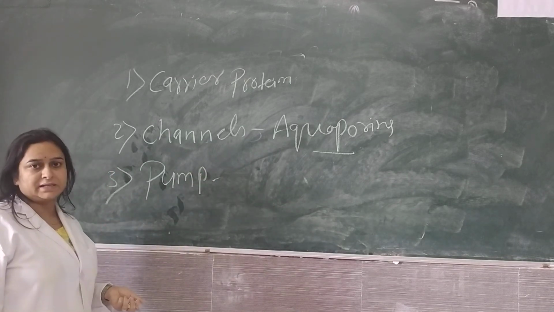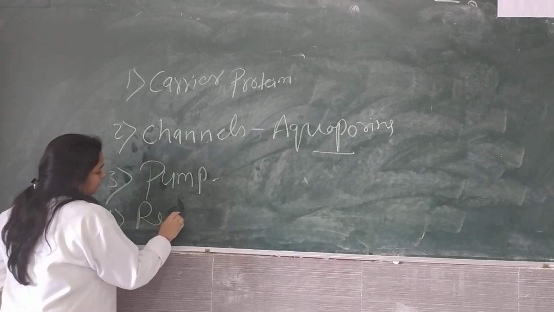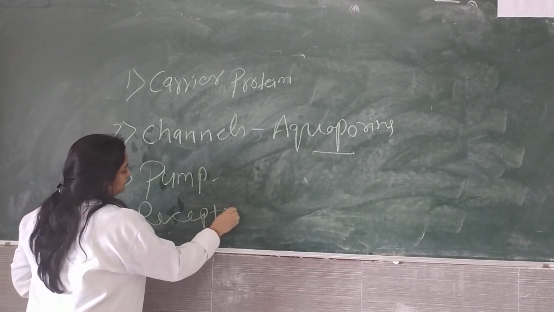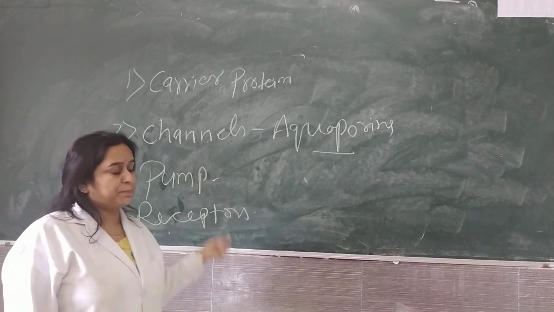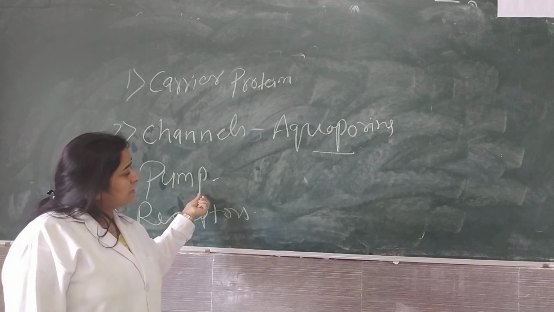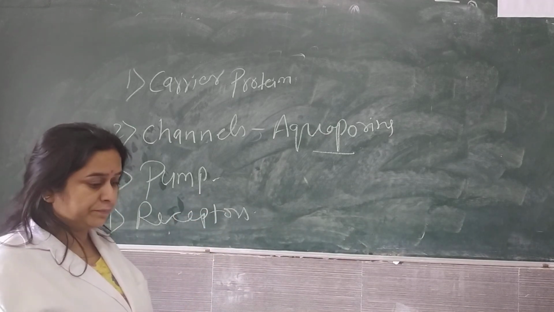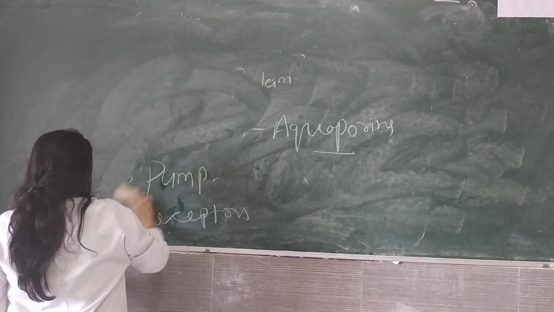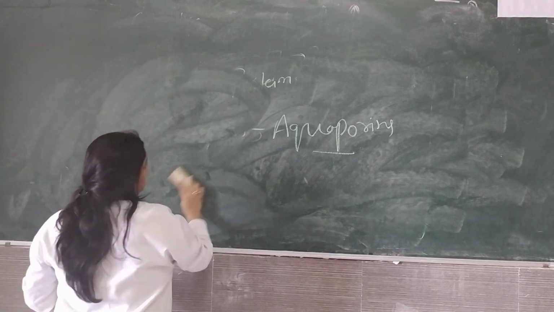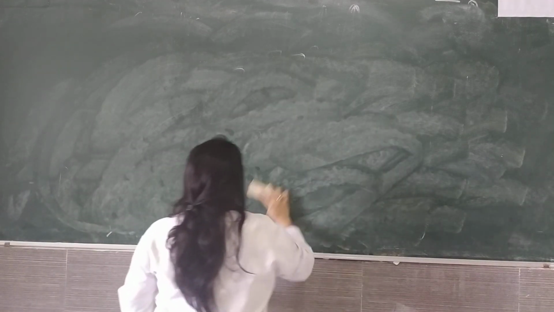Protein also acts as a receptor. These are a few functions of the proteins present in the cell membrane. Protein also acts as an antigen. Okay, now we'll see about the carbohydrates. 5% of the cell membrane is made up of carbohydrates.